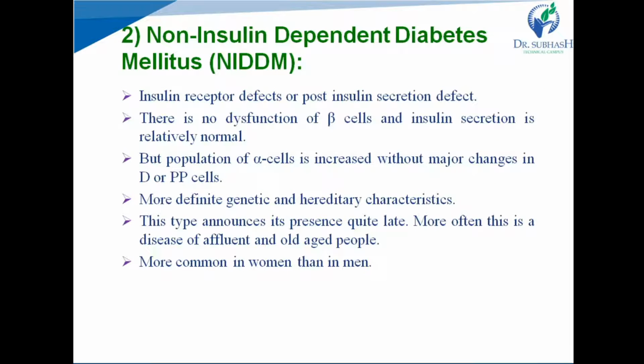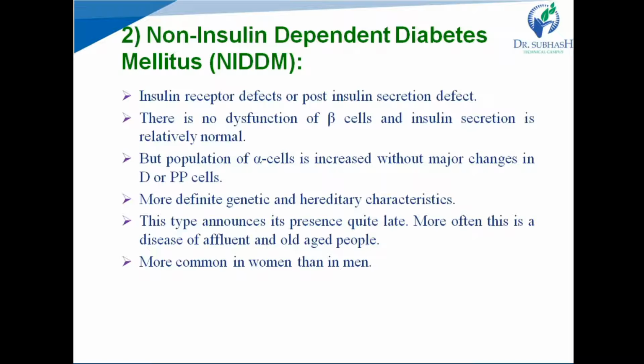Then type 2 diabetes, which is NIDDM, meaning non-insulin dependent diabetes. This is also known as maturity onset diabetes. In this type of diabetes, secretion of insulin is not reduced.